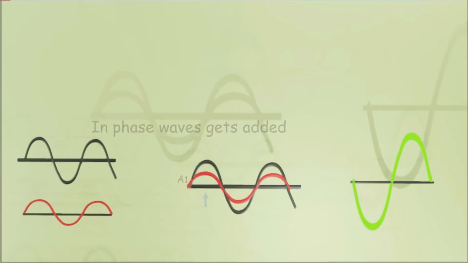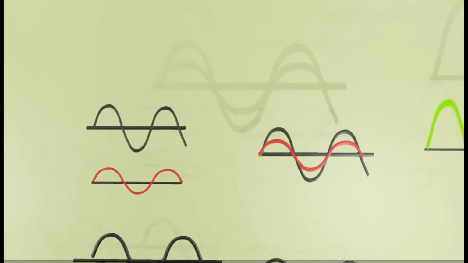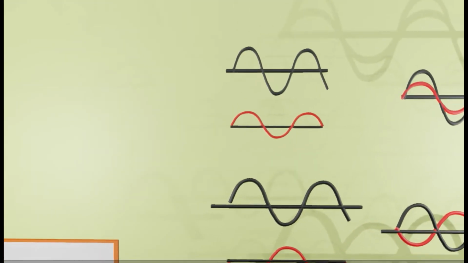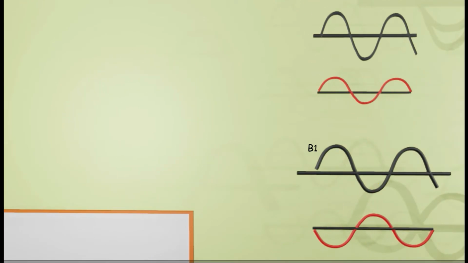Here we can see that the two waves A1 and A2, as they are in phase, get added and the resultant wave amplitude increases as shown in this figure. Now if we consider other waves B1 and B2 which are out of phase with each other, if we combine them, then the waves will be subtracted from each other.